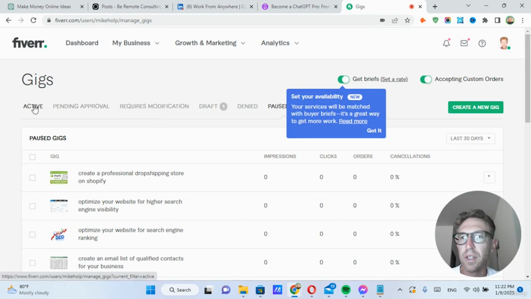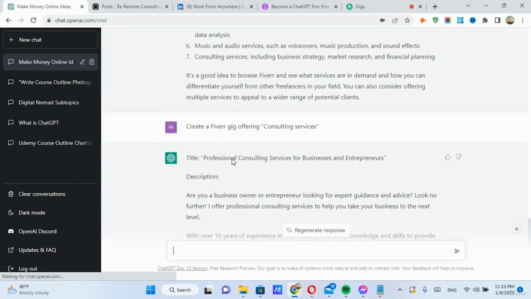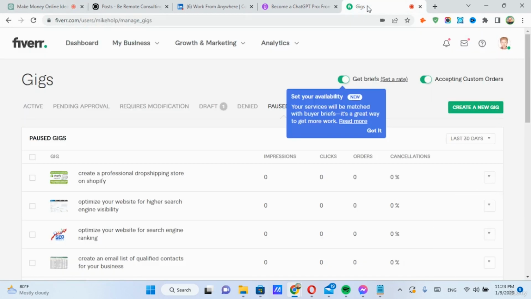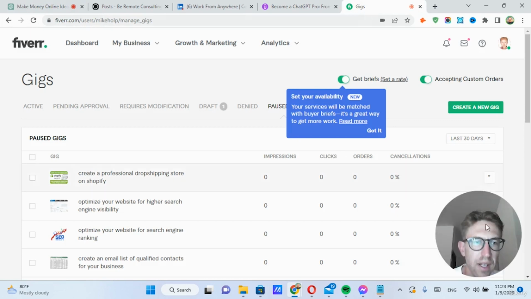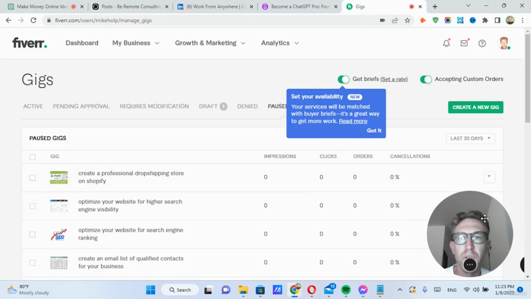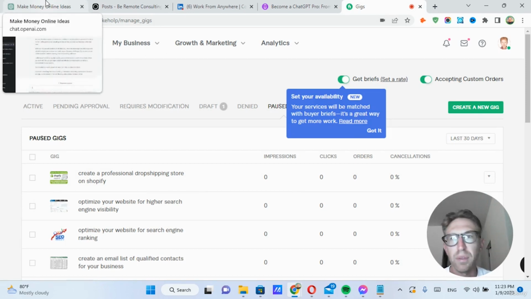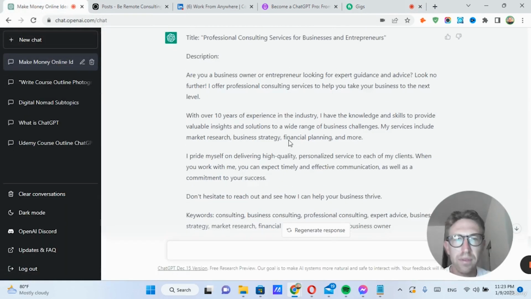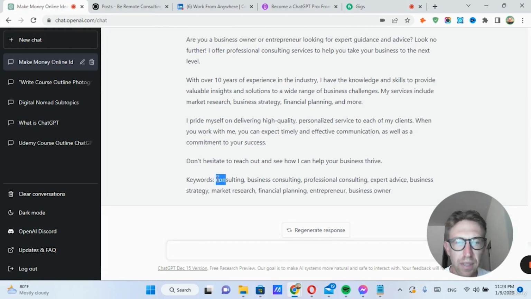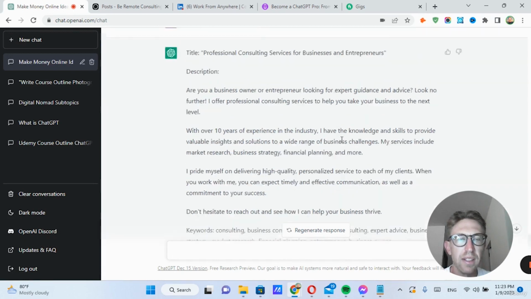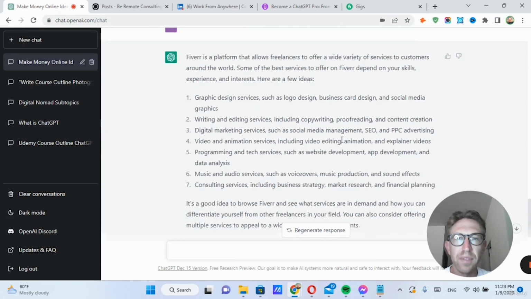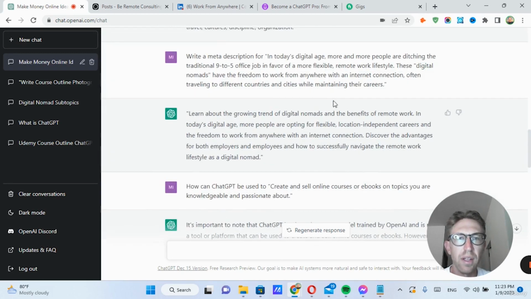I'm not entirely sure. But anyway, that's basically how to use ChatGPT to create a service that you can sell on a platform like Fiverr, or another one is Upwork, and there's freelancer.com. There's a lot of different ones. And then you can also include these keywords as well so that it ranks in search results. And that's a really good way to start selling services on a platform like Fiverr.